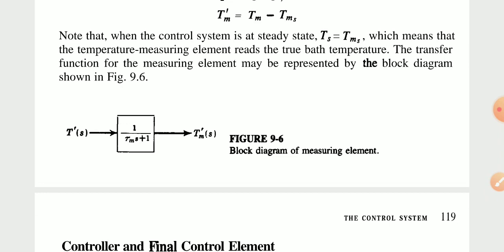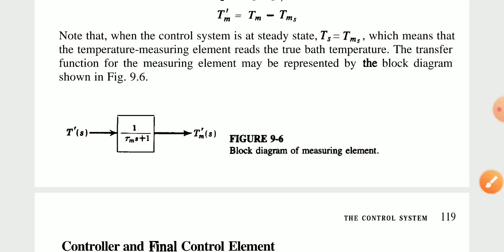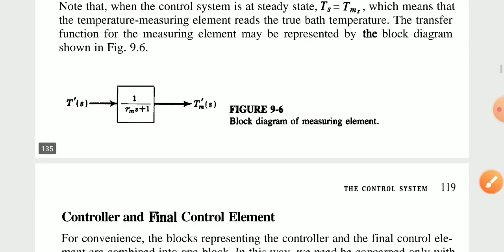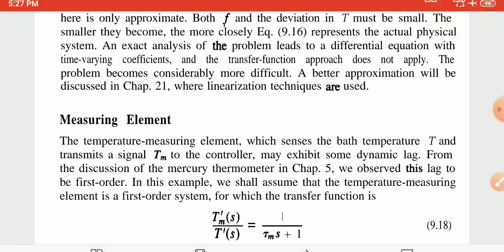The block diagram of the measuring element, for T'm and T's, with the transfer function 1/(tau m s + 1). This is the part for the measuring element.